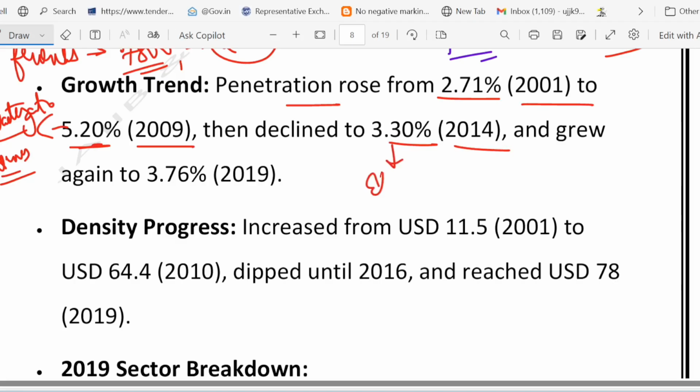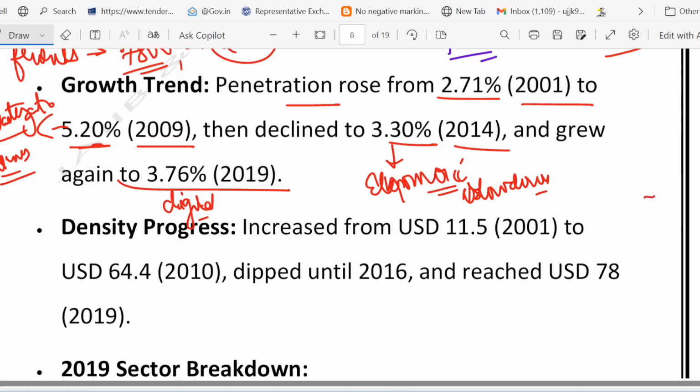Why? Because our economy was quite slow at that time. You might have heard about the economic crisis, economic slowdown, and this slowdown caused it to plummet to 3.30%. And in 2019, it grew again to 3.76%. It recovered due to some digital policies which were adopted, and more insurance. Penetration is still low versus the global average. Global average is how much? 7%. Meaning huge untapped potential is there in this market. So that is how penetration has moved.